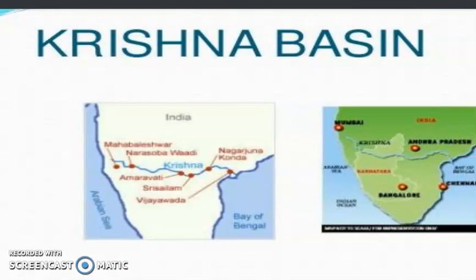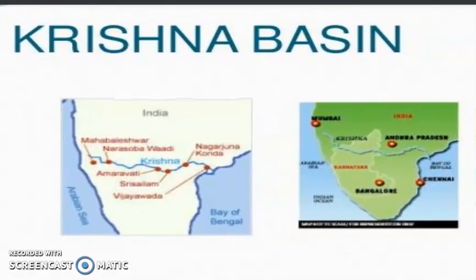After Mahanadi, we have the next river, that is the Krishna river basin. You can see the map. Krishna river is also a peninsular river, which is an east flowing river because it discharges its water in the Bay of Bengal only. Now Krishna river rises from a spring near Mahabaleshwar, and the Krishna flows almost 1400 km and reaches the Bay of Bengal.